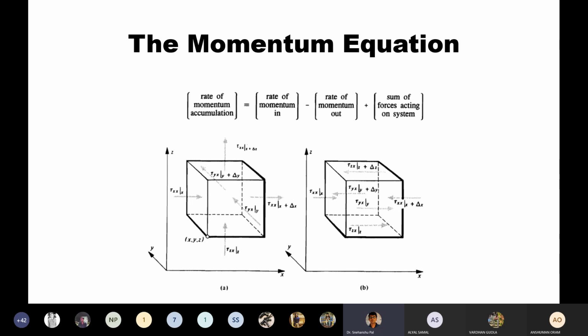In contrast, if tau yx is there, then we can say it is the x-directed shear stress on the y face. The first subscript tells the face to which the stress is applied. This is the y face, and x is the direction of the shear stress.